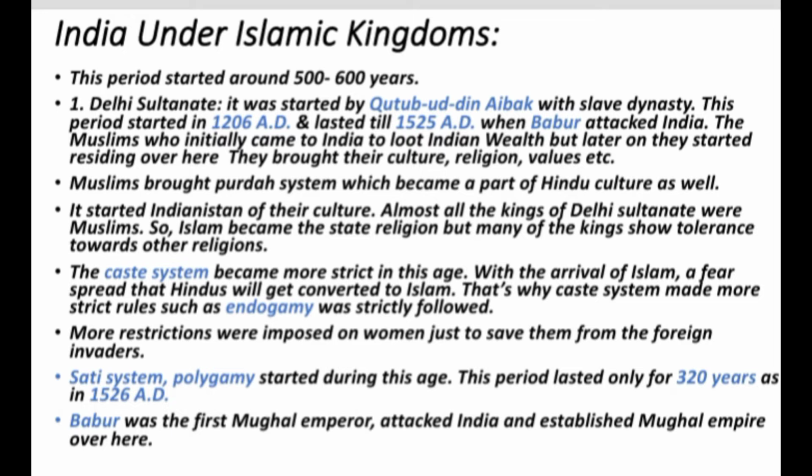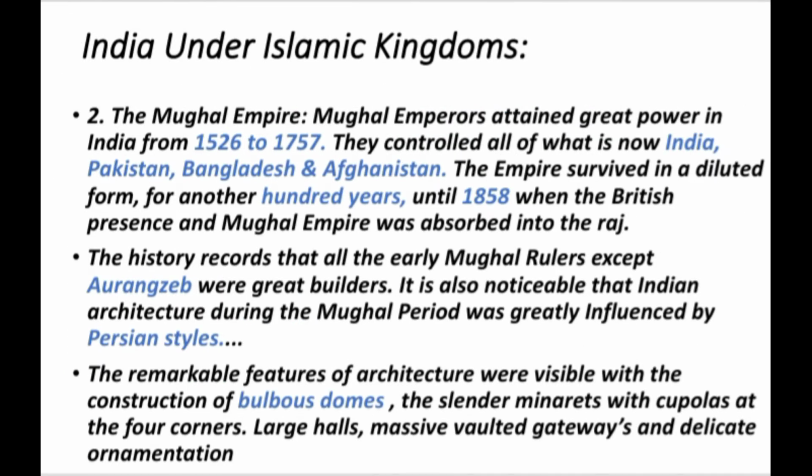In 1526 AD, Babur, the first Mughal emperor, attacked India and established the Mughal Empire over here. The Mughal emperors attained great power in India from 1526 to 1757. They controlled all of what is now India, Pakistan, Bangladesh and Afghanistan. The empire survived in a diluted form for another 100 years until 1858, when there was a British prosecution and the Mughal Empire was absorbed into the Raj.